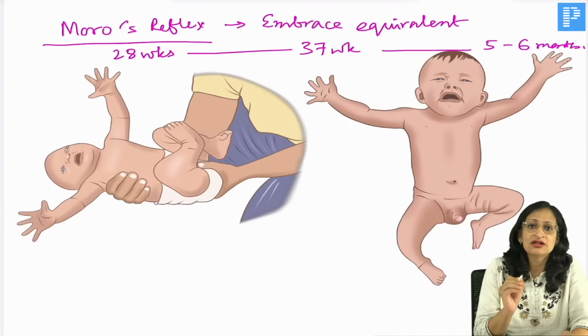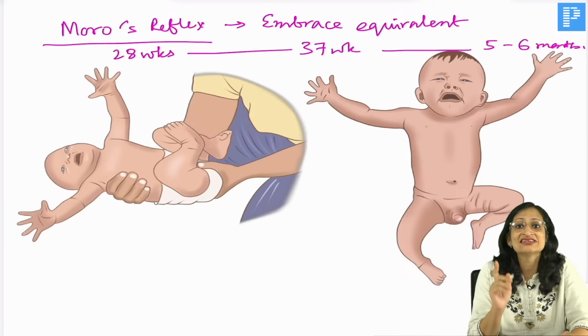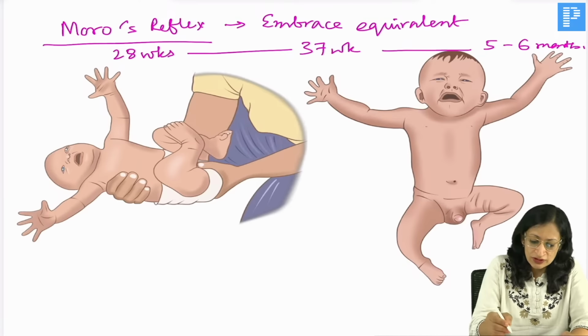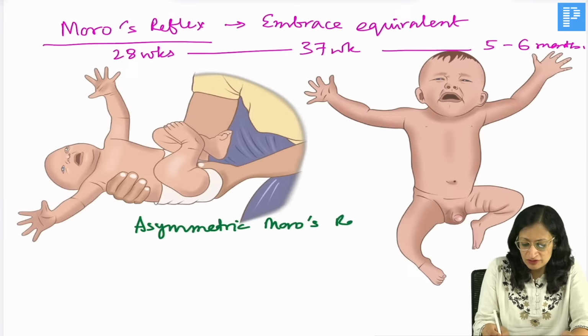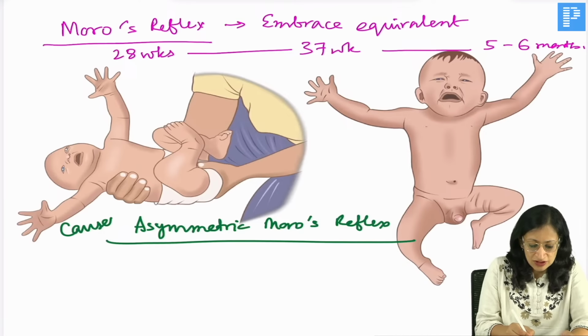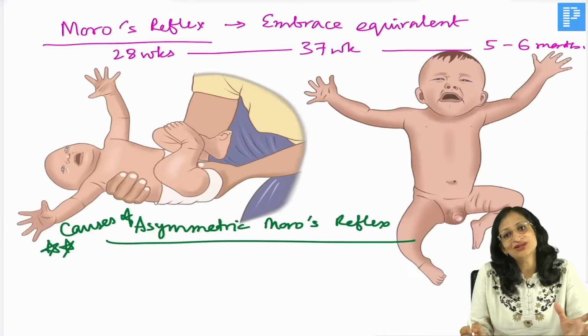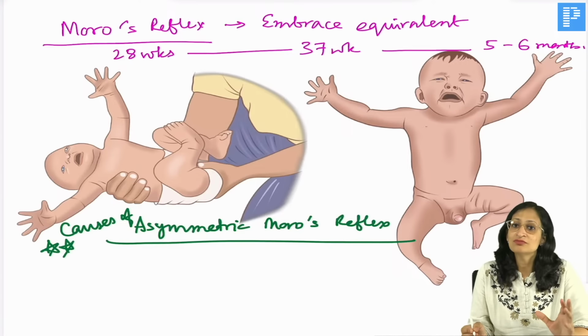So, normally we said that the Moro's reflex is always symmetric. Now, many a times you've got a question that what are the causes of asymmetric Moro's reflex? When only one side, Moro's reflex is happening. So, what are the causes of asymmetric Moro's reflex is important. So, it can be some nerve related causes or some bone related causes.